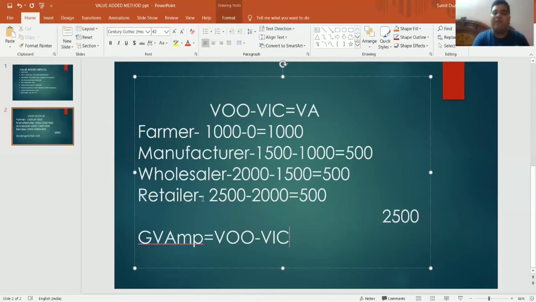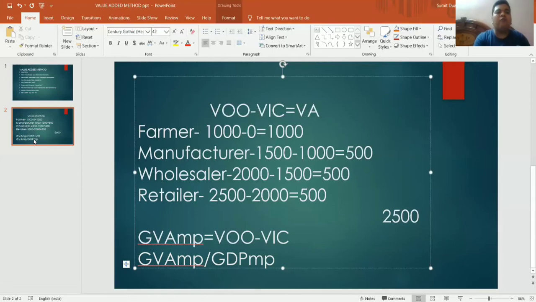So 2500 is the final sale, and here the answer is also 2500. So we have to keep in mind, either you calculate the answer by the value added method or by the expenditure method, by which we calculate GDP at MP, the answer is the same.